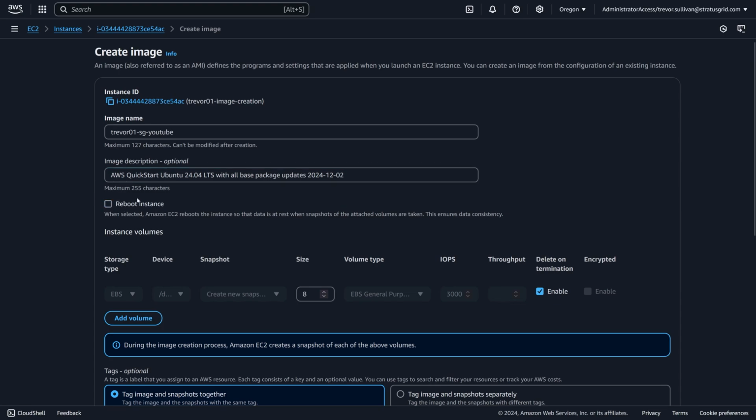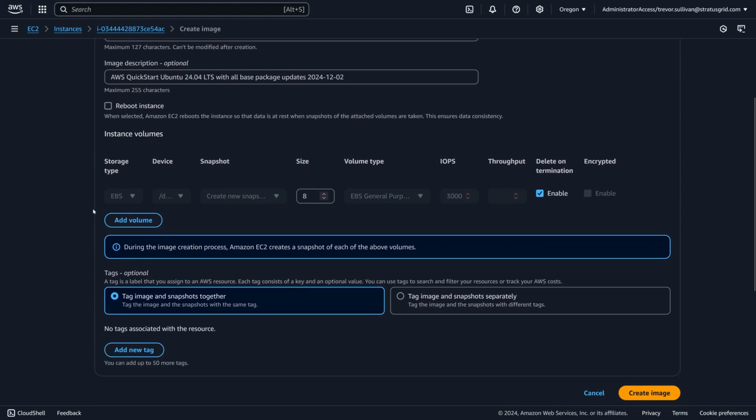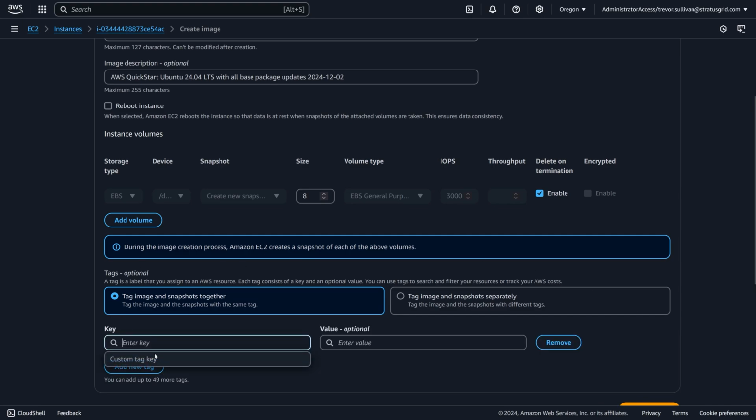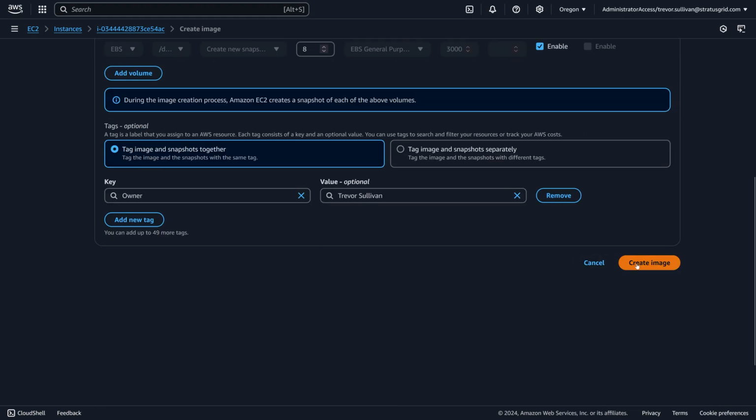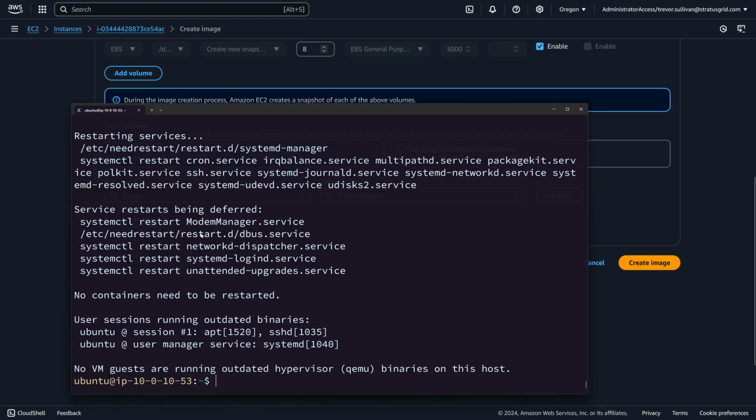And then we're going to uncheck reboot instance here because I created a spot instance, so I don't want it to reboot because that could potentially destroy the instance. And I don't really need to do anything else here. I could add some tags like maybe owner Trevor Sullivan, just in case somebody else comes across this. Hopefully it's visible from the name who owns this, but I'll just add in that owner tag as a good practice for the rest of my teammates so that they know who created this image. All right, so now we're just going to wait for that to finish.